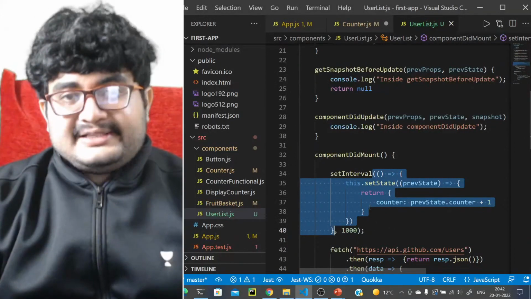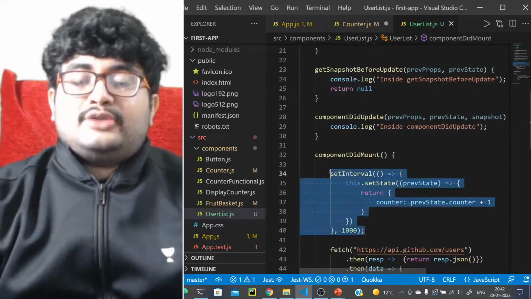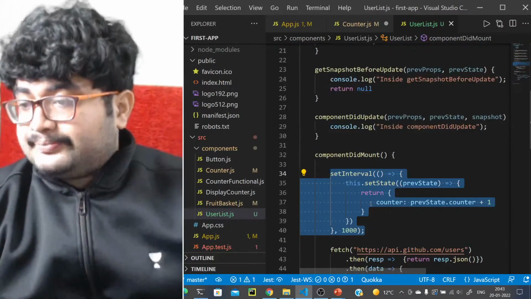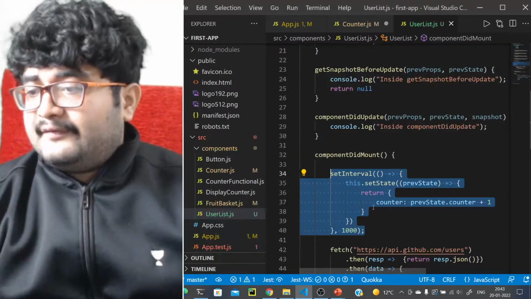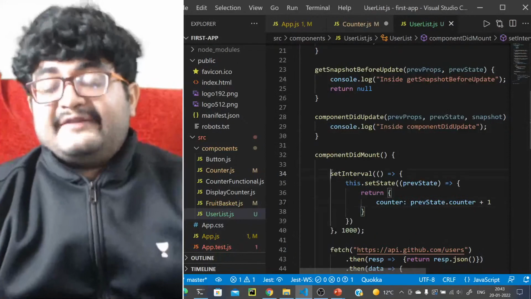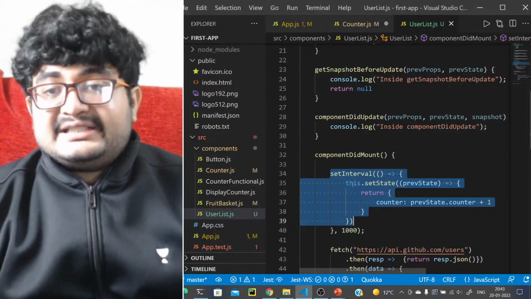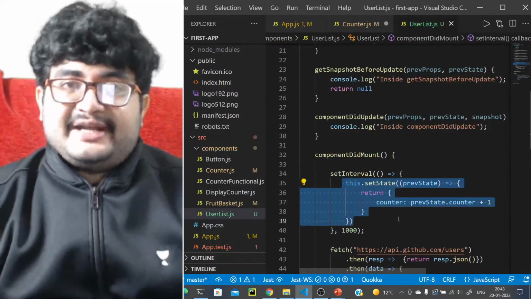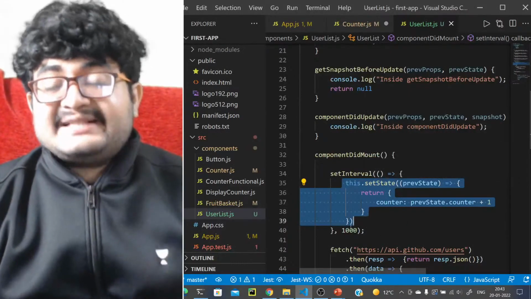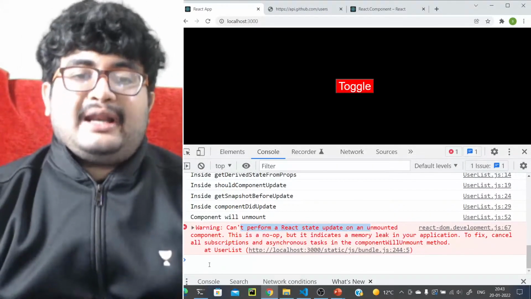Now, when this component is unmounted, this context is attached to the window, not the component. So when the component is closed, when the component is unmounted, just think about this. It is still going to do this dot set state, right? But the component is unmounted, so there is no occurrence of this state. So this makes a leak. That's why it is telling that it cannot perform a React state update on an unmounted component.